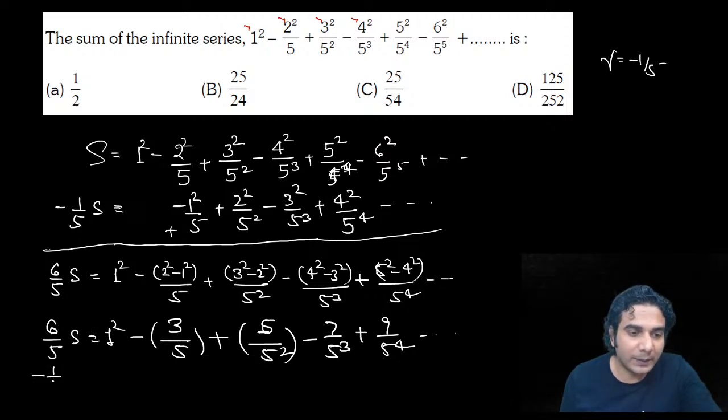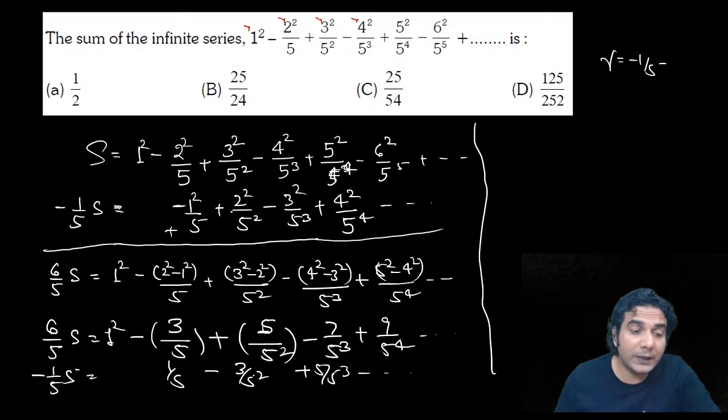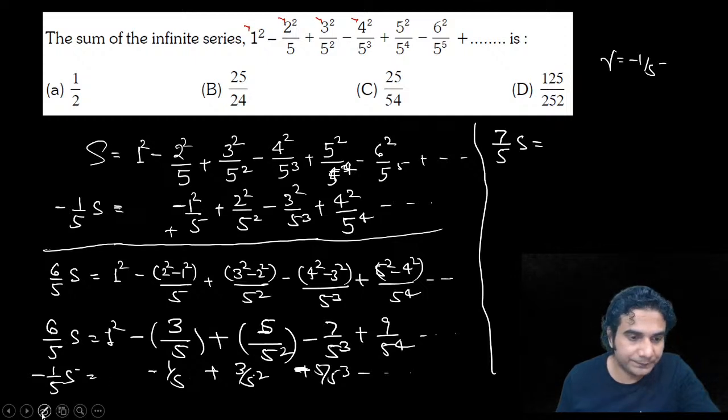So minus 1 upon 5 into S. Now write this: 1 upon 5 minus 3 upon 5 square plus 5 upon 5 cube and so on, alright, and subtract. So after subtracting, again 1 by 5 will be added, so 6 upon 5 plus 1 upon 5 is 7 upon 5 into S is equal to, on the right hand side you are going to get... so you have multiplied by minus, this is going to be minus, this is going to be plus, and this is going to be minus, okay. Let me correct the sign, there was a correction in sign.